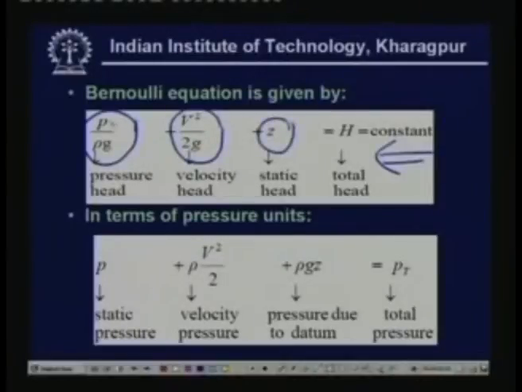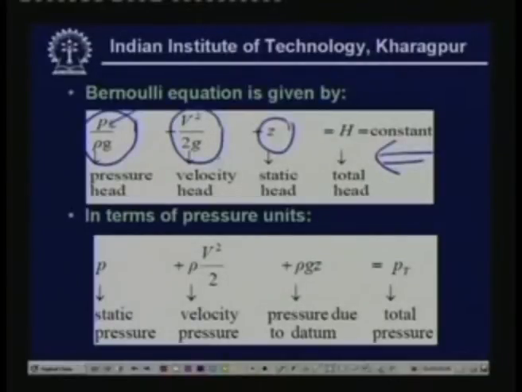And here P is the static pressure, rho is the density and g is the acceleration due to gravity, and v is the velocity of the fluid, and z is the elevation with reference to a datum. So basically what the Bernoulli equation written in terms of the head says is that the pressure head plus velocity head plus static head between any 2 points in the flow field or between any 2 points on a streamline is constant. That means the total head is constant.